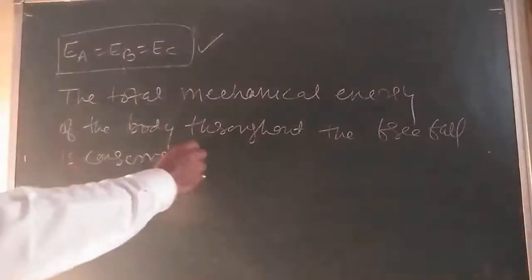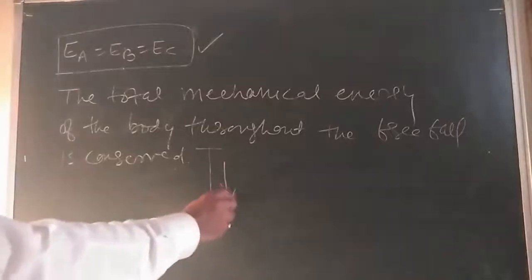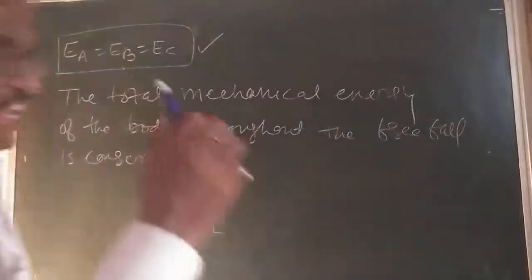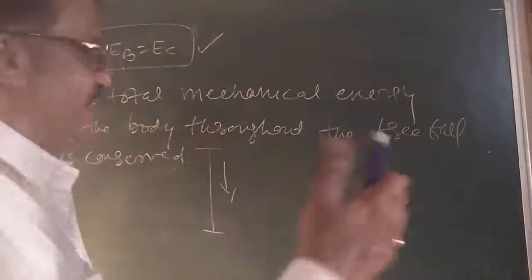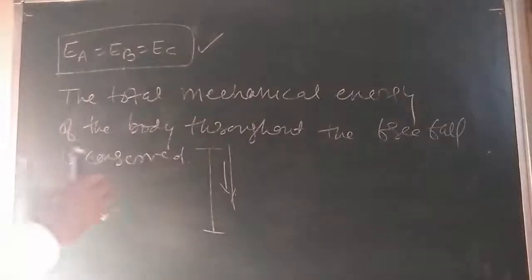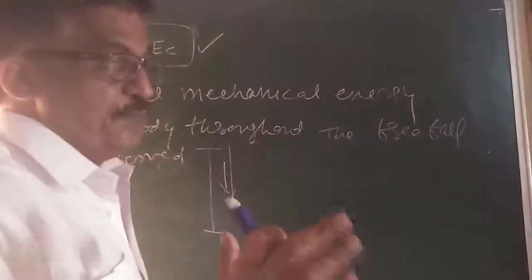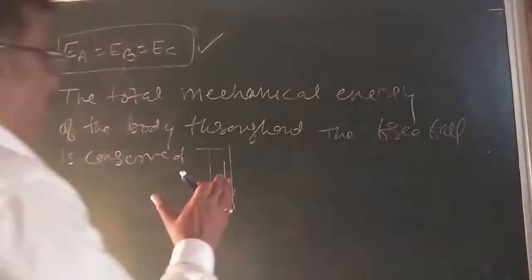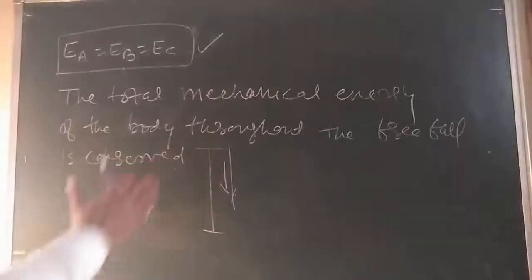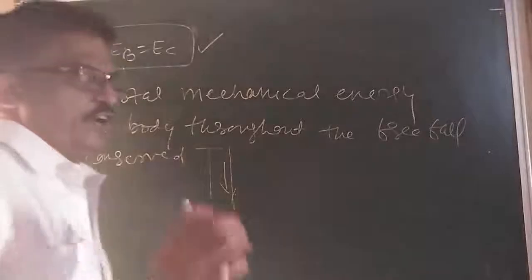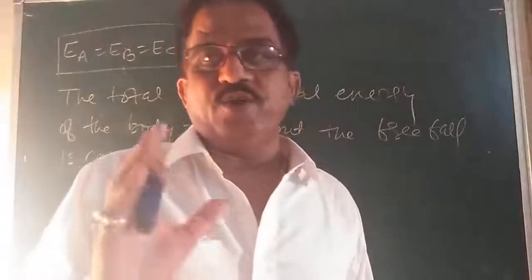So what is going on here? As the body falls down, the potential energy goes on decreasing, whereas kinetic energy goes on increasing. So potential energy is decreasing, kinetic energy goes on increasing. Here we have neglected the effect of air resistance. This is an important point, note it down. Did you understand? Yes sir. So the effect of air resistance on the motion of the body is neglected. Is that clear? Yes sir. Write down.